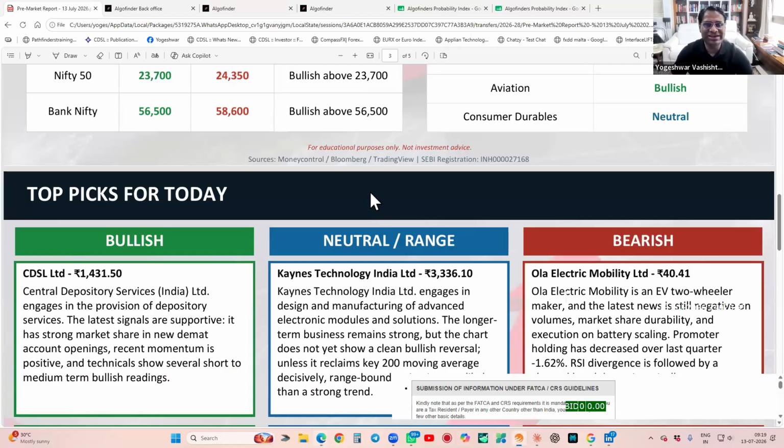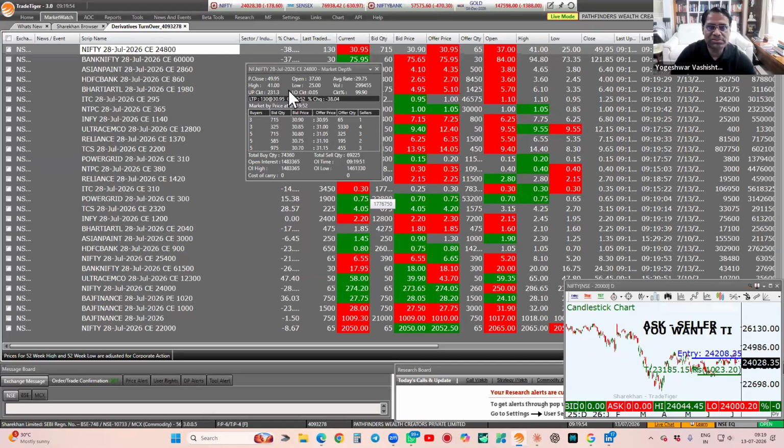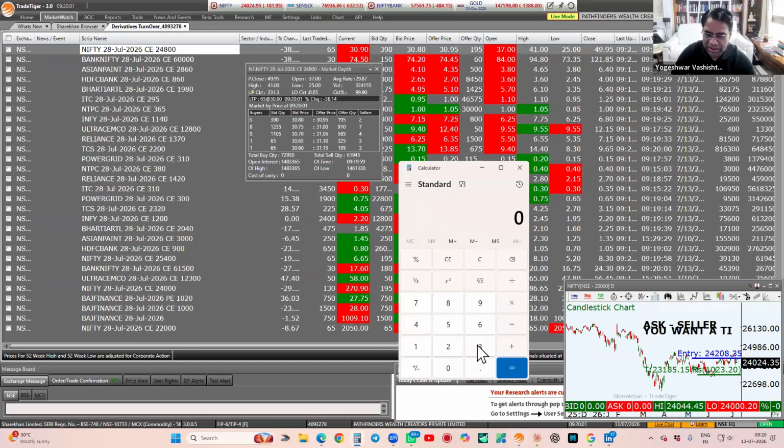So if I go into this one, here ask is 31.3, bid is 31.2. 31.2 minus 31.05. So the spread is 0.15.